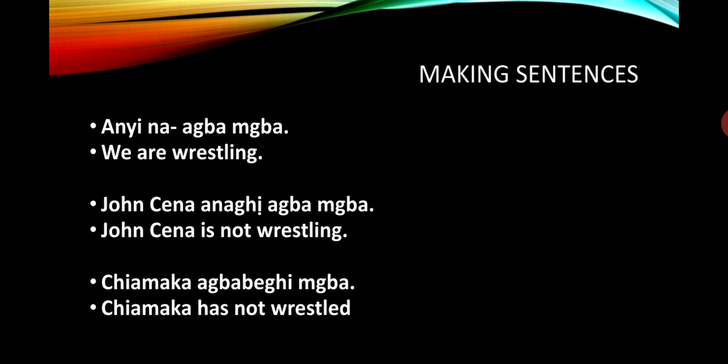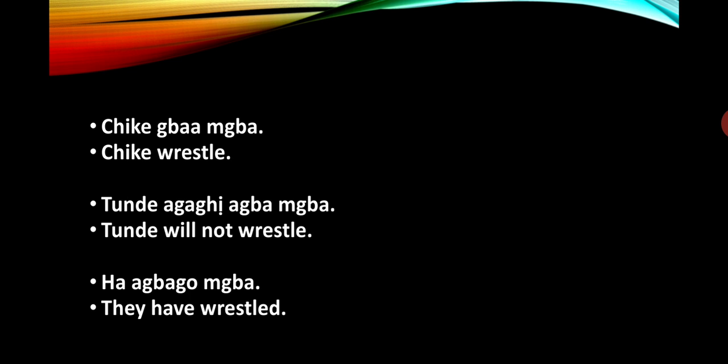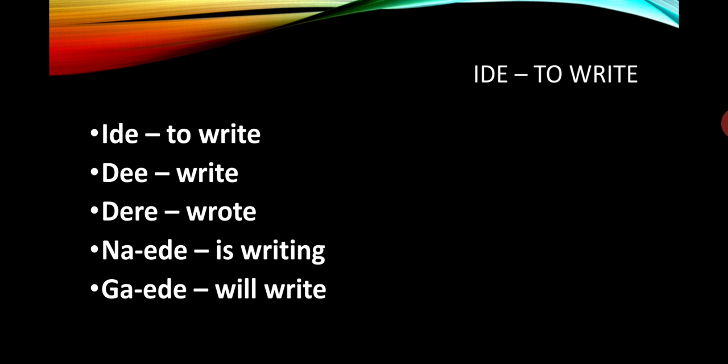Chiamaka agbabeghị mgba. Chiamaka is a name. So it means Chiamaka has not wrestled. Chike gbaa mgba. Chike is a name. It means Chike, wrestle. It's like a command. Tunde agaghị agba mgba. Tunde is a name. Tunde will not wrestle. Ha agbago mgba. Ha is a pronoun in Igbo. It means they have wrestled.